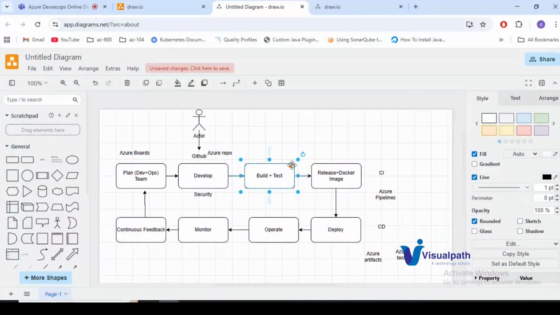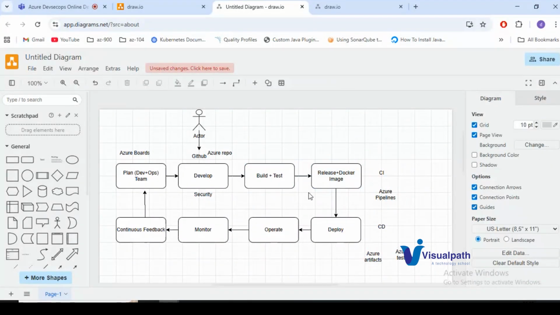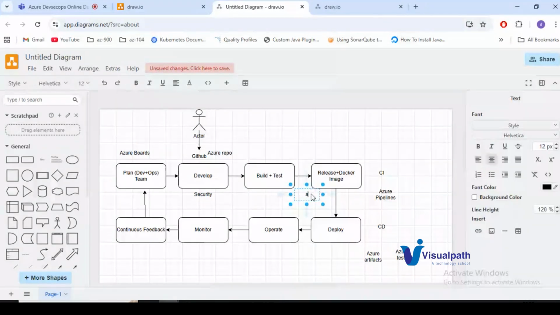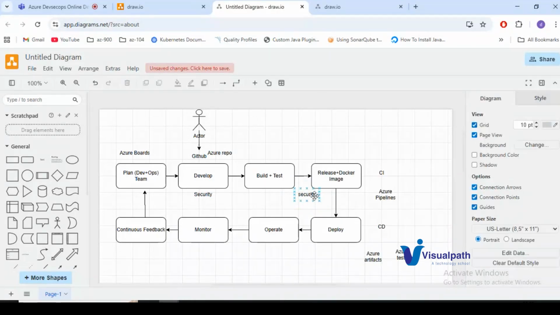Once the building and testing is completed, it will create a Docker image. Here also I'll put a security stage. It will scan the image: once the Docker image is created, it will scan the image. Once the image is clean, only then will it deploy the application. So here also I'll put security.